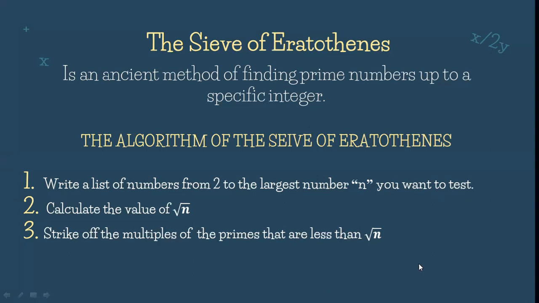Then calculate the square root of n, and after that, i-identify po natin yung mga prime numbers na mas mababa doon sa value ng square root ng n. Then after that, yung mga multiples po ng prime numbers na mas mababa sa square root ng n ay i-strike off po natin. So to show the process, let's have an example.